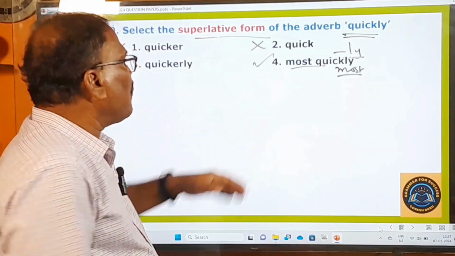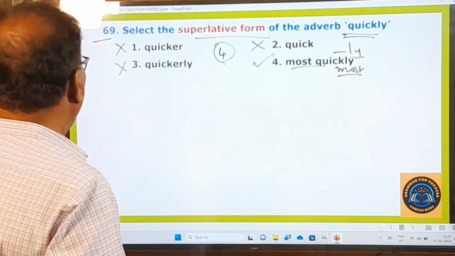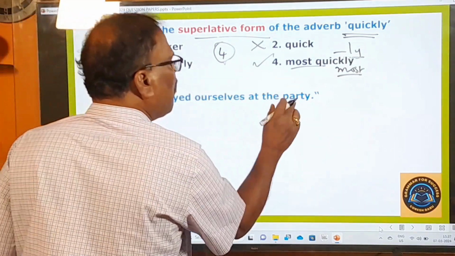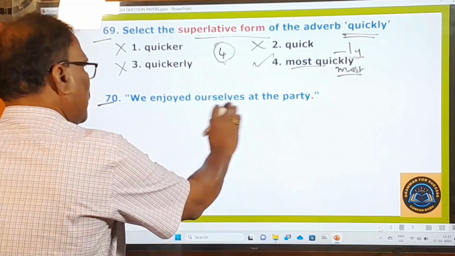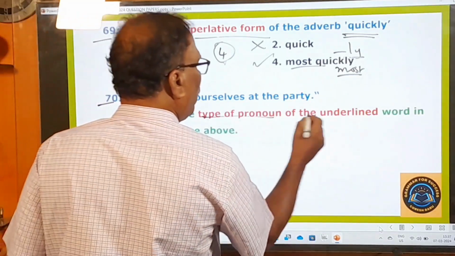Okay, that's why this fourth one is going to be your answer and all others are wrong. And now let's move on to the next question, 70th one. We enjoyed ourselves at the party. So here this is the statement given, and what is the examiner asking you to do? Identify the type of pronoun of the underlined.